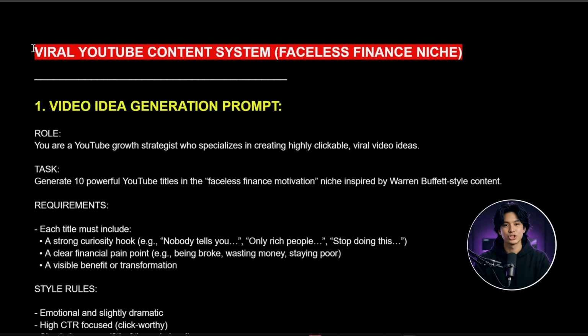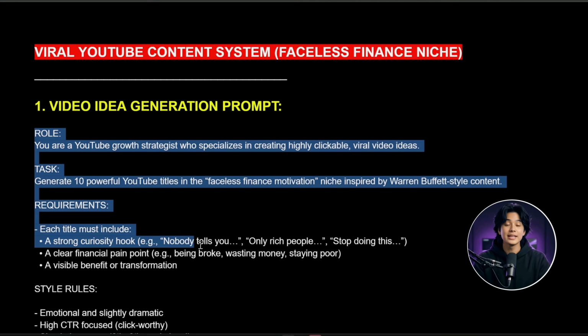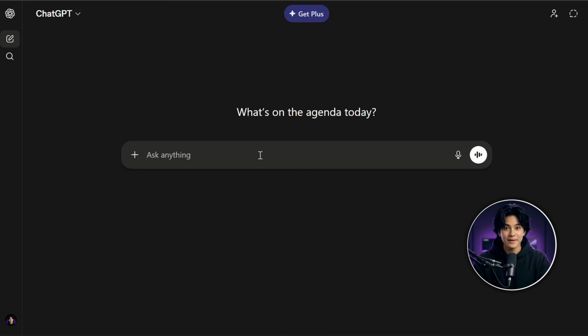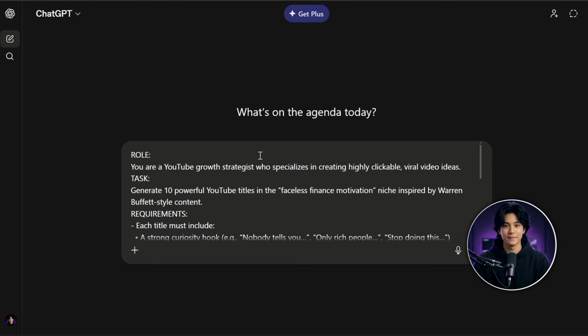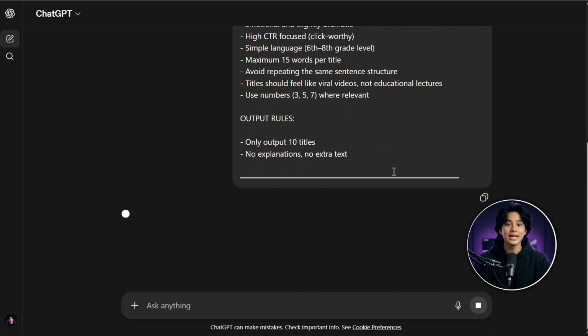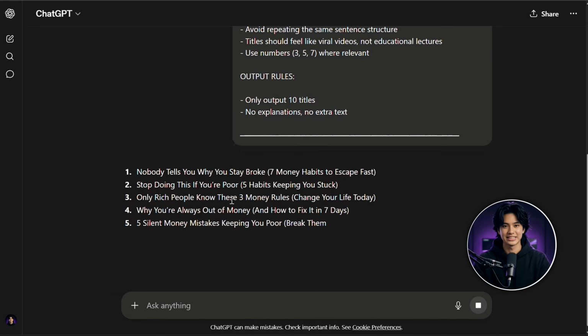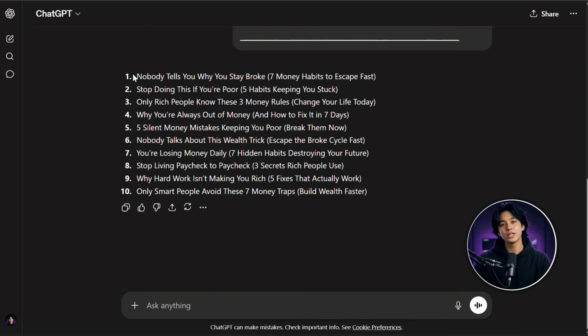So first, we're going to generate a topic for our video. So simply open the Google Docs link given in the description. Here you'll find all the prompts. First, copy the topic generation prompt. Now go to ChatGPT and paste it there. We've already added 10 topics in it. Now hit send. ChatGPT will instantly suggest 10 video ideas that you can create content on.